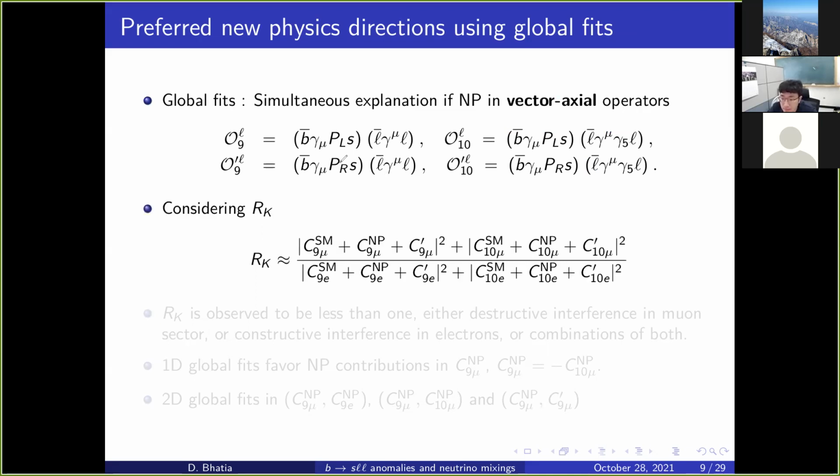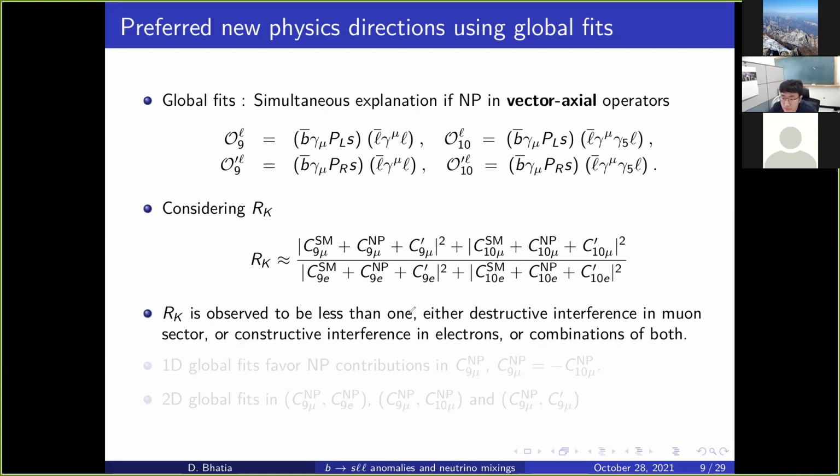If we naively consider the expression of RK, it goes like this: a combination of Wilson coefficients in the mu direction divided by a combination of Wilson coefficients in the E direction. We know that RK is observed to be less than 1. So what does it imply? That if new physics has to affect only muons, then it has to be destructive, right? Because it has to be destructive with the already present SM values. Or if it is affecting electrons, then it has to be constructive, or it has to be a combination of both, depending on what we choose.